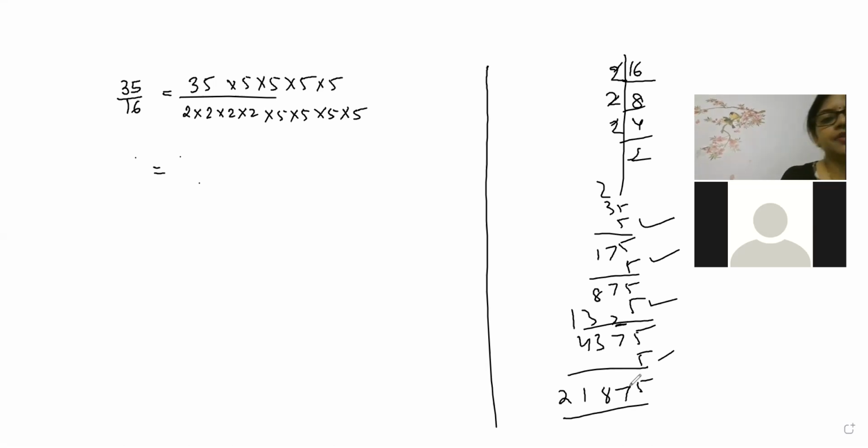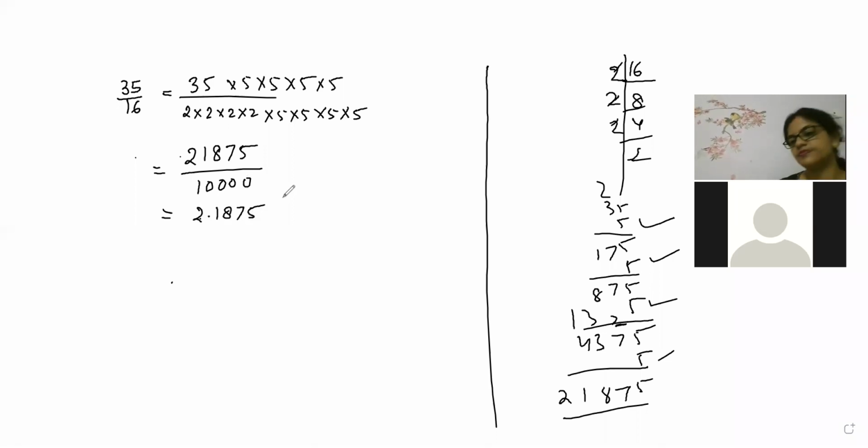Very good. So that means what? It will become 21875 by 4 zeros. That means what, beta? 2.1875. Correct, Ashwin. 2.1875, beta, because 4 digits are there. Since 4 zeros are there, it will go 1 time, 2 times, 3 times. So it is coming 2.1875. 4 digits there, na? Correct.